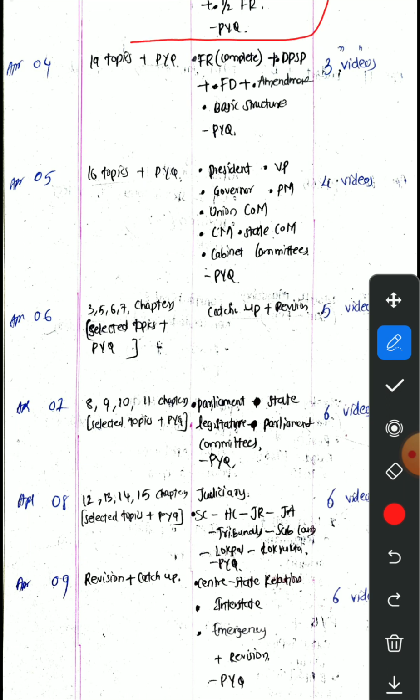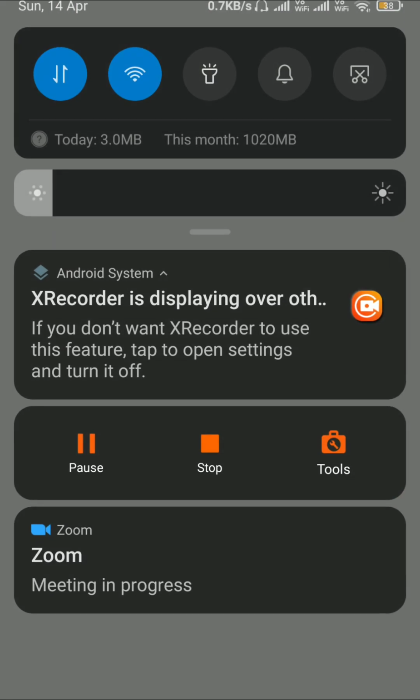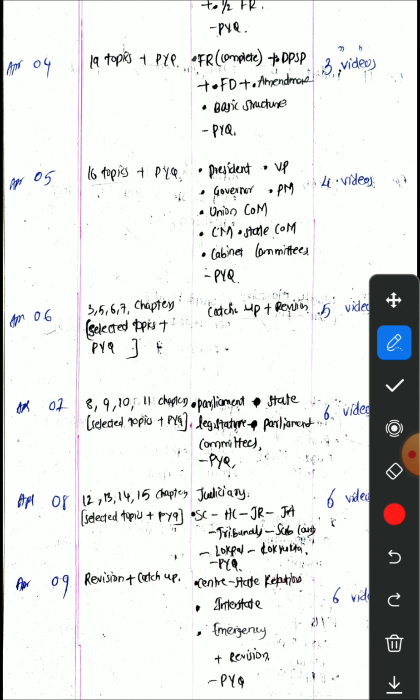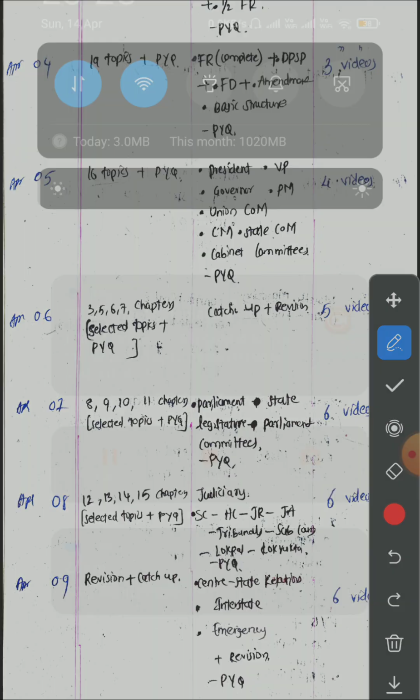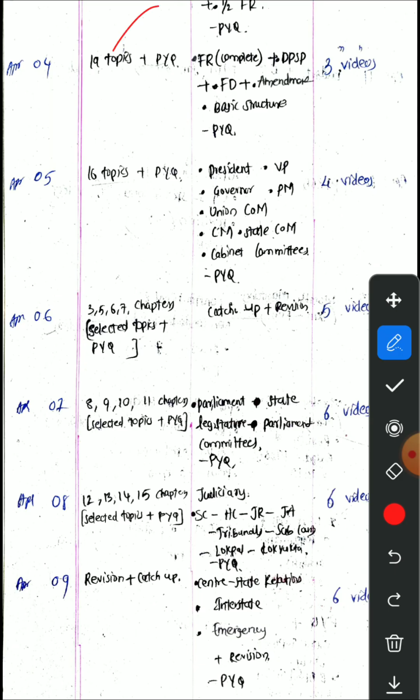And these are the targets of polity. These are the targets of CSAT. So you can watch it and follow it very clearly. I have explained it very clearly. Now I need to address a few things. By here in economy, we will be completing the major topics. Okay, we will be completing major topics, but